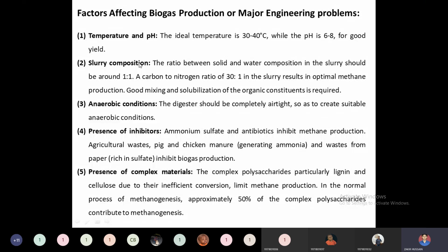So the maintenance of slurry composition is very important, and good mixing and stabilizing of the organic content is also required.